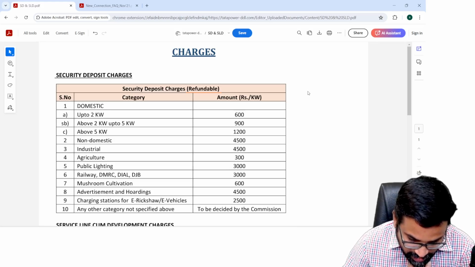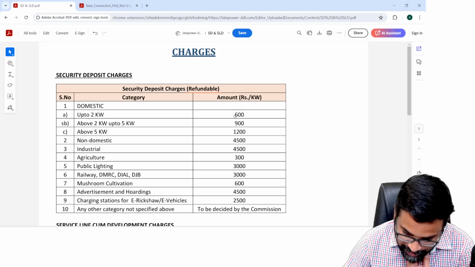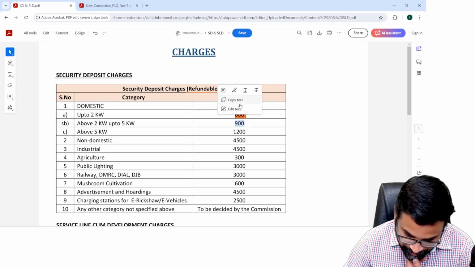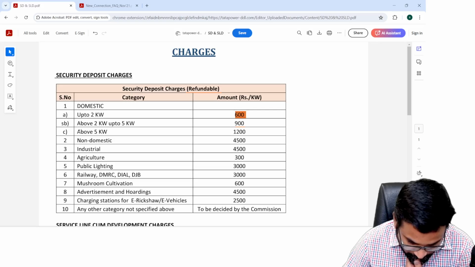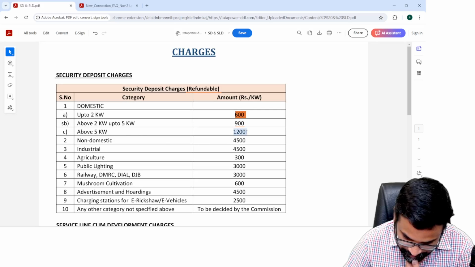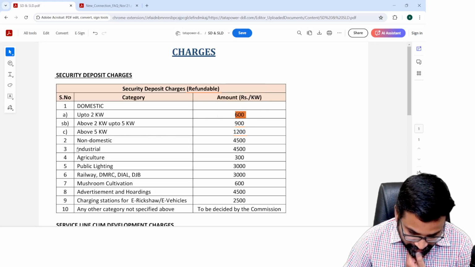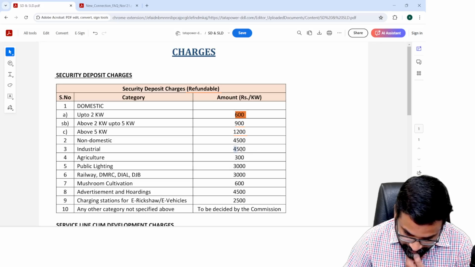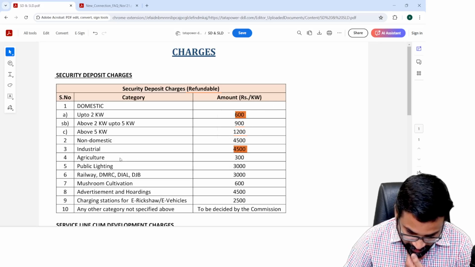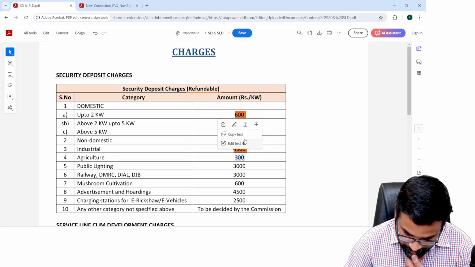So domestic up to 2 kilowatts, 600 rupees. And then above 2 kilowatts up to 5 kilowatts, 900. And then above 5 kilowatts, 1200. Non-domestic. Industrial, see here, industrial 4500 you need to deposit. Agriculture 300. Public lighting 3000.